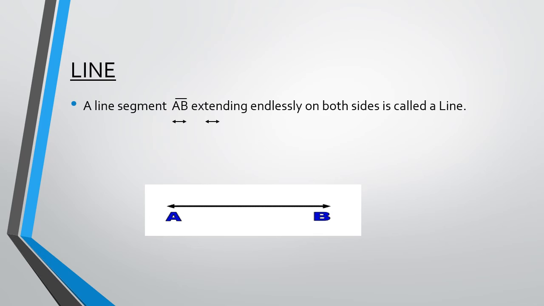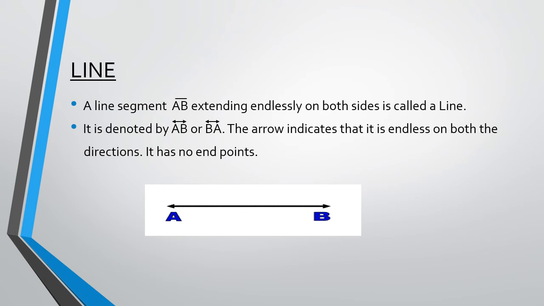What is a line, children? A line segment AB extending endlessly on both directions is called a line. That's why the arrow mark is on both sides of AB. On both sides it's going on extending and moving towards that direction endlessly.